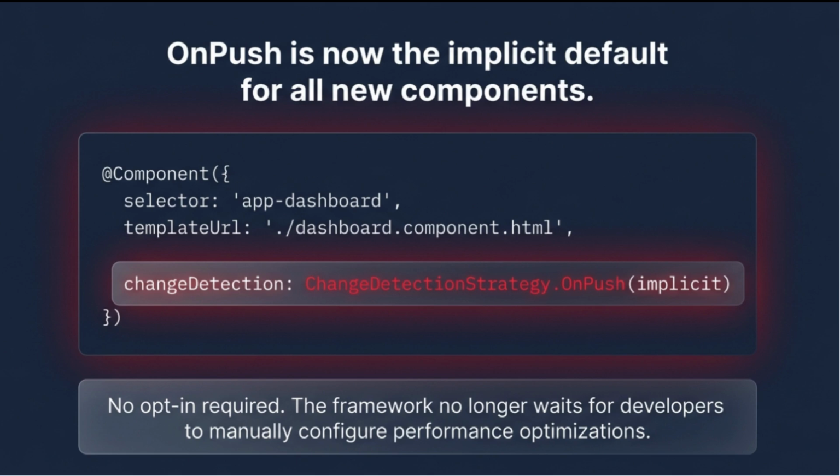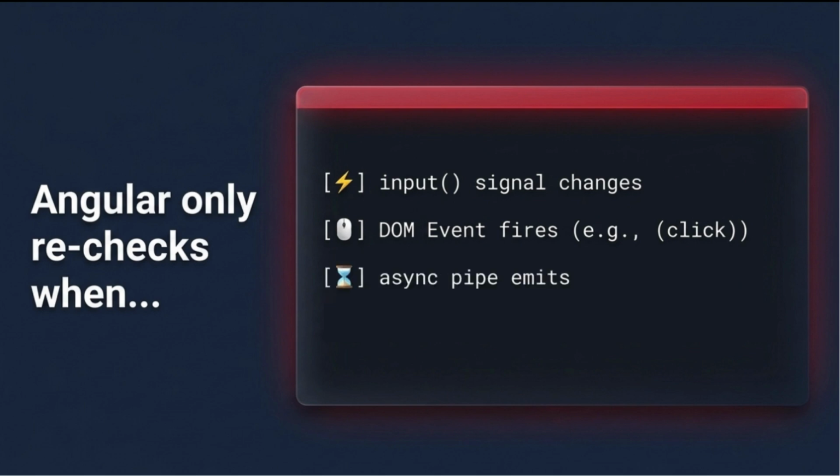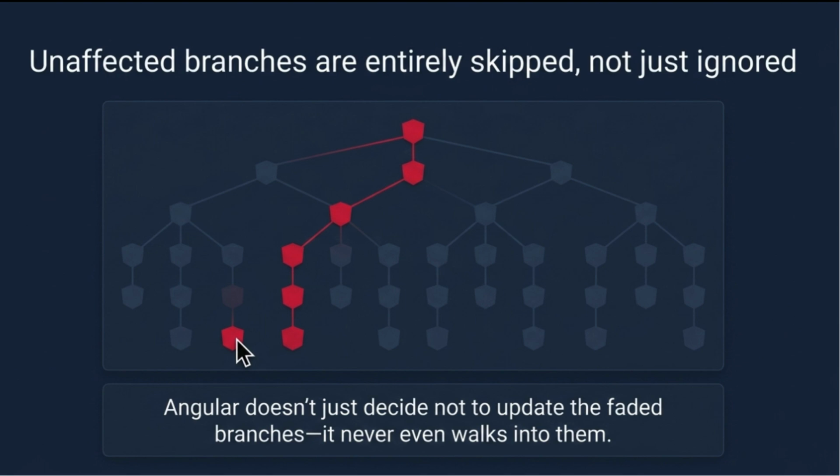What this actually means is that instead of walking the entire tree every cycle, Angular only rechecks a component when one of four things happens. An input signal changes, an event fires inside the component, an async pipe emits, or you call markForCheck yourself. Everything else gets skipped. Angular never walks into that branch of the tree.